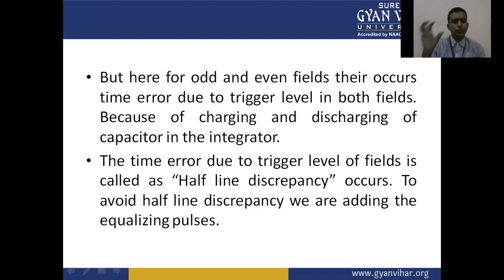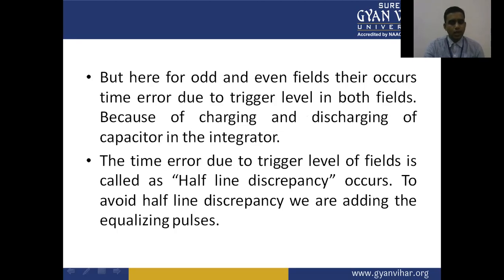But here, for the odd and even fields, a time error occurs due to the trigger level in both fields, because of charging and discharging of the capacitor in the integrator. The time error due to the trigger level of the field is called half-line discrepancy.